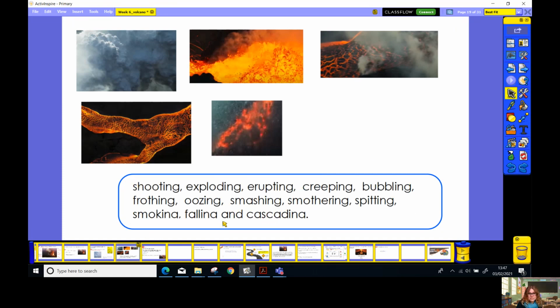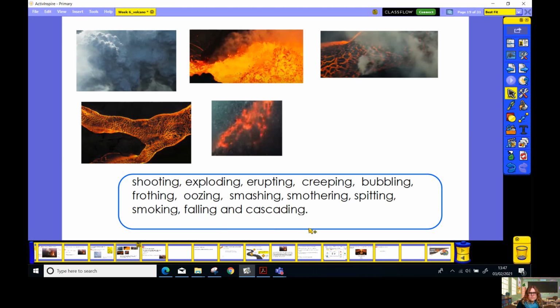Okay, now all I've used here is ing words. I've used shooting, exploding, erupting, creeping, bubbling, frothing, oozing, smashing, smothering, spitting, choking, falling, cascading. All of these verbs today are quite negative because, again, the volcano is quite a scary, powerful thing that's obviously going to hurt people and things.